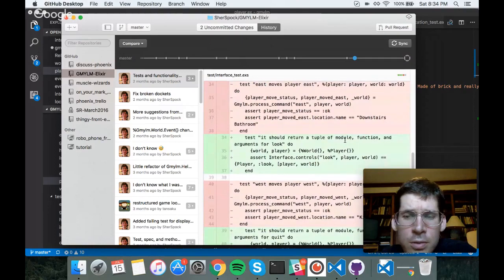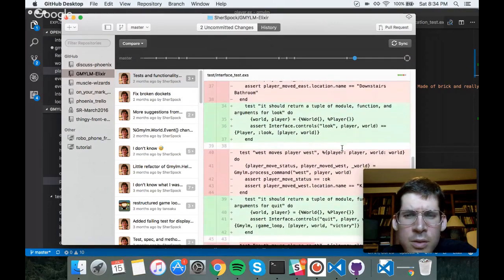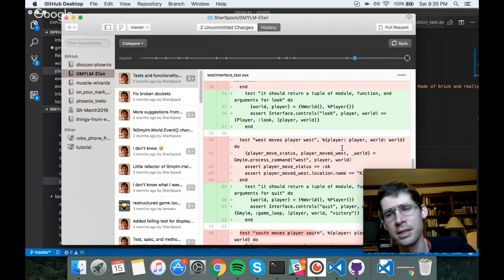Test should return a tuple of module, function, and arguments for look. One convention I've fallen into in this project is that I overwhelmingly return a status code at the beginning. This is a convention in Erlang, and then you can have different behavior based on the status code that's being kicked back. I don't know if it's really doing me any good. I asked Steve about it one time, and he said he'd seen some project, or maybe it was Ben at the Indie Elixir meetup, someone who always did that and always kicked back some kind of status code.